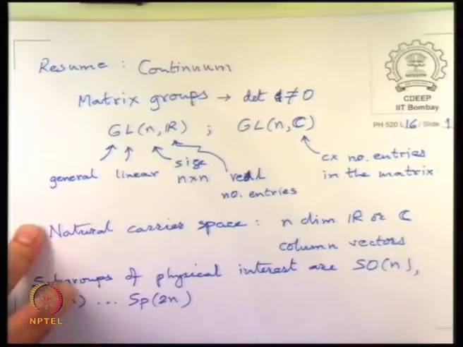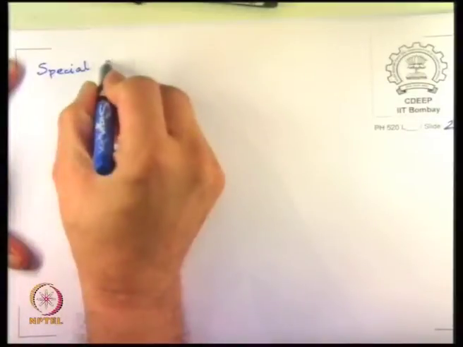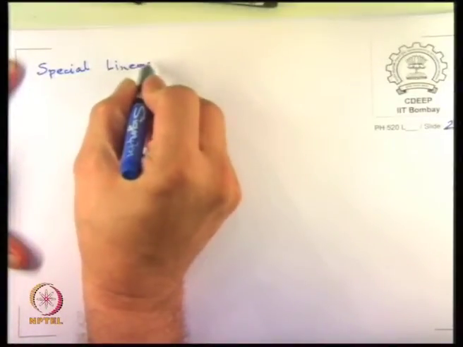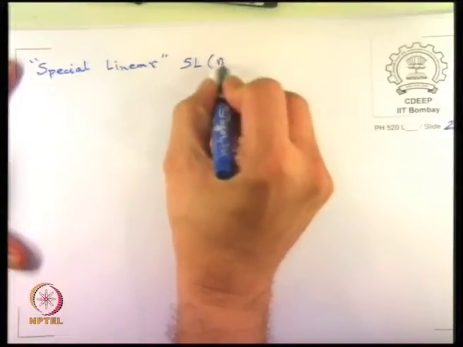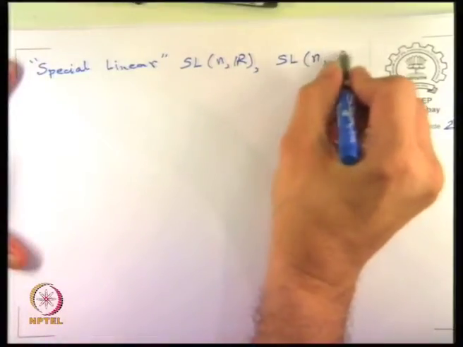So in fact we next go to one class of groups which are not very commonly used in physics, but at least one of them is used, and it is not any of the ones I listed, and that is called the special linear groups. The only restriction these put on the GL(n,R) or GL(n,C) is that the value of the determinant is +1.